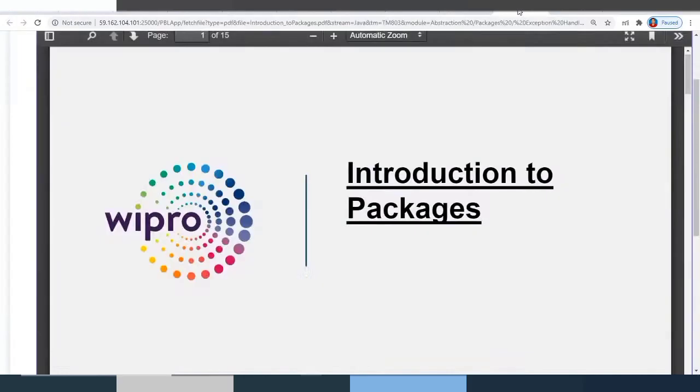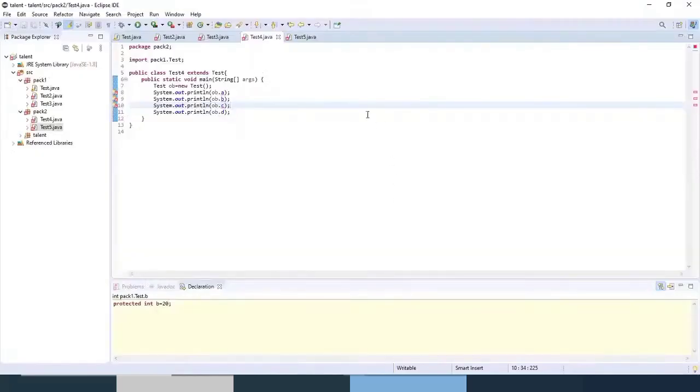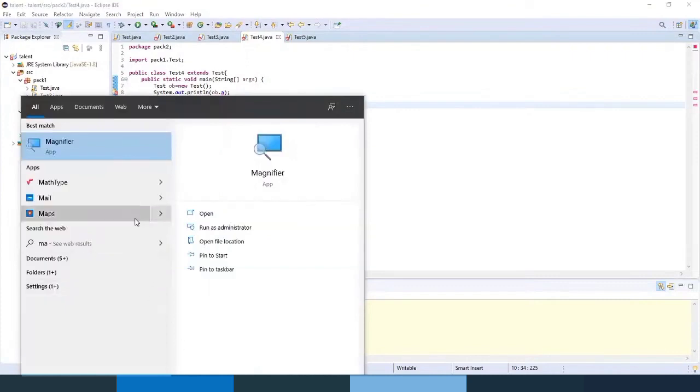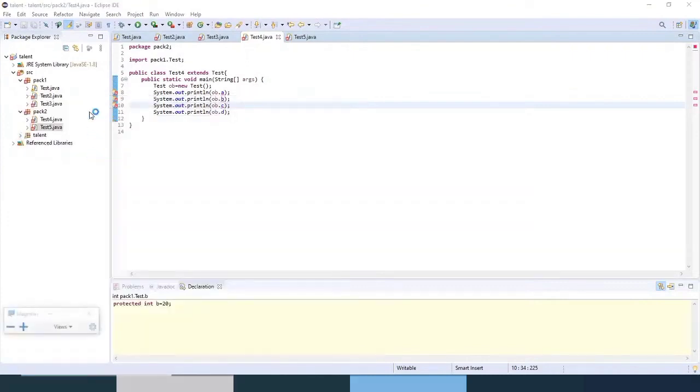Where is that packages concept? Here it is. And one more thing which I wanted to introduce you is there is one concept called static import which can be used.